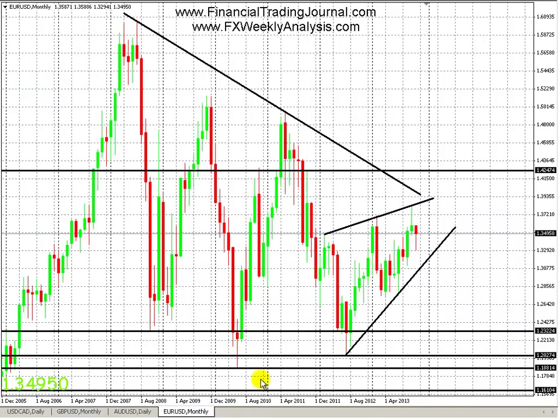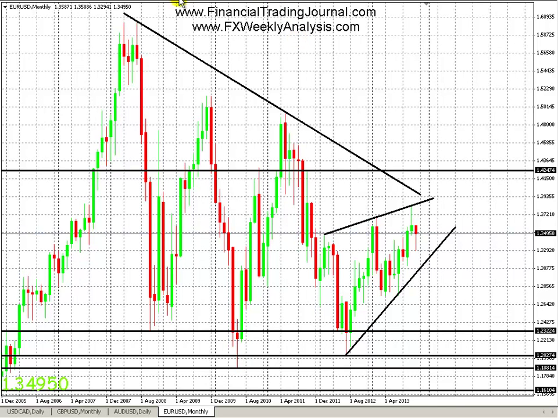Up next, we have the Euro dollar monthly chart. Monthly chart's interesting because we have a pin bar right now, although there are 2 weeks left of this month still to come. Last month we had a pin bar. This month we have a pin bar so far. We have 2 weeks left to see how this candle closes though. At this point, I have nothing to say on the monthly chart aside from the fact that we have a pin bar.